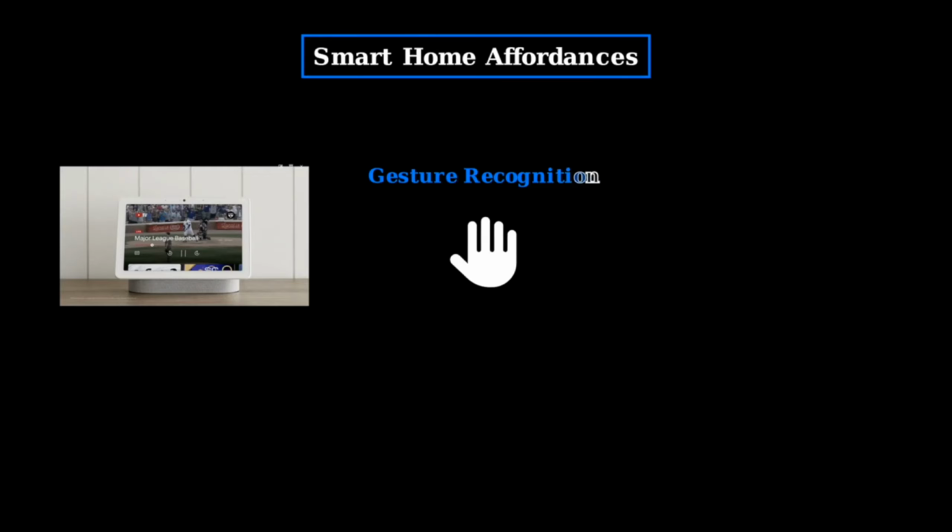The Google Nest Hub Max uses gesture recognition as a key affordance. Users can wave their hand to pause music, dismiss alarms, or control playback without touching the device. This creates an intuitive interaction that feels natural.